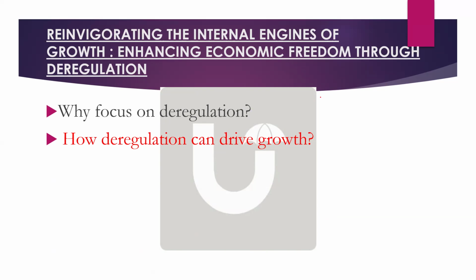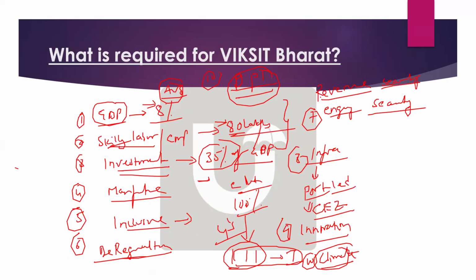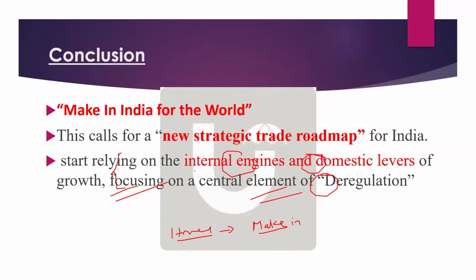Now, what the economic survey says is that deregulation is important in the context of a lot of global trade fragmentation happening. So in conclusion, start relying on internal engines and domestic levers.